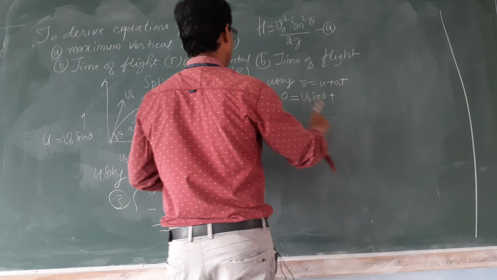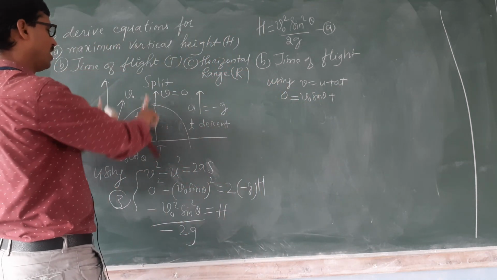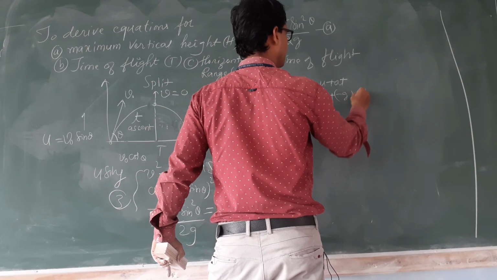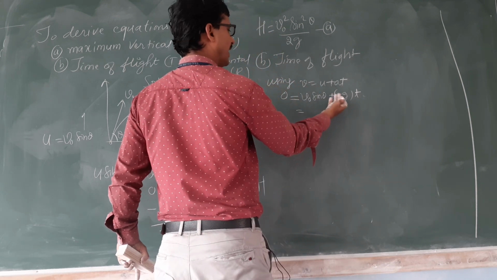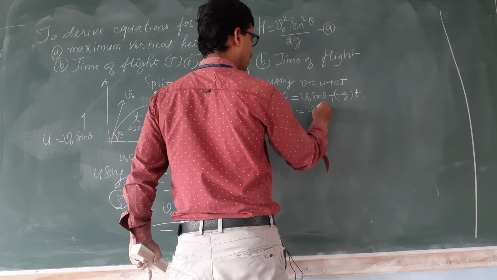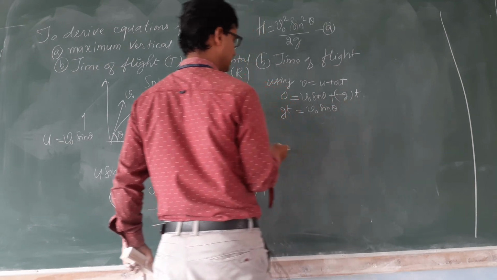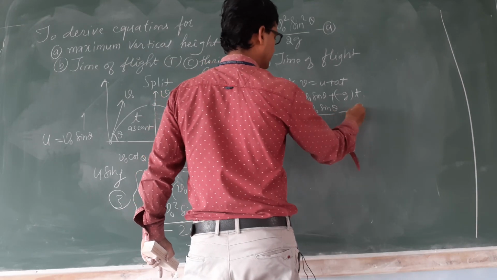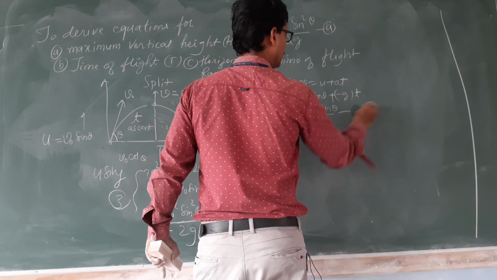What is acceleration in the upward direction? Upward direction acceleration is minus g, t. Minus gt you take on this side, that will become plus gt. V0 sin theta as it is. This g you should take in the denominator. This is equation number 2.